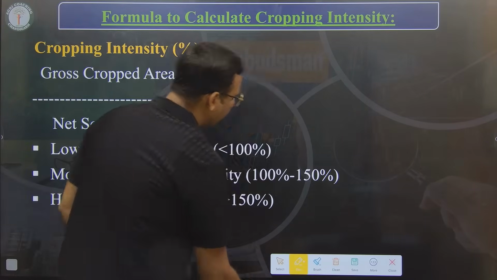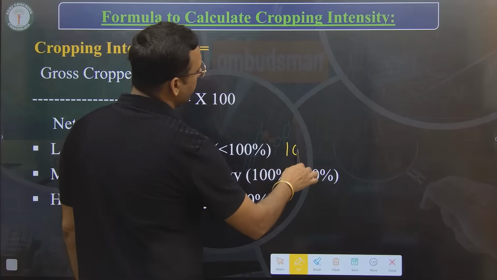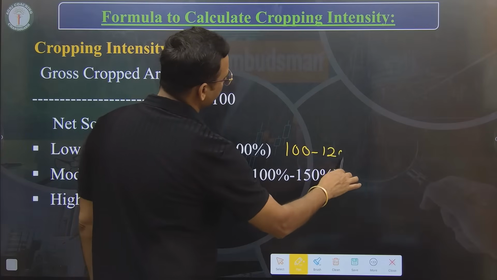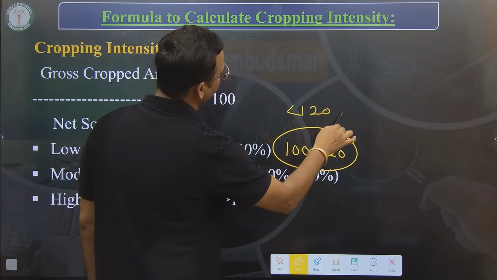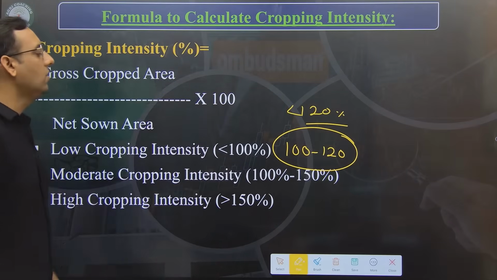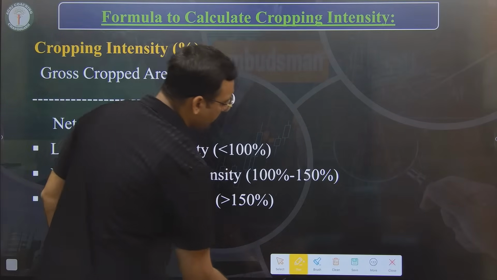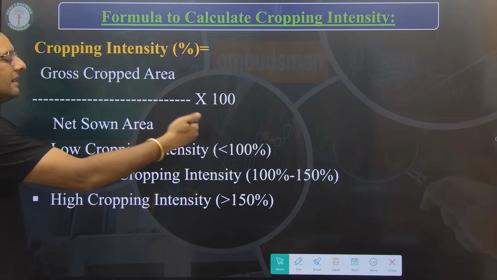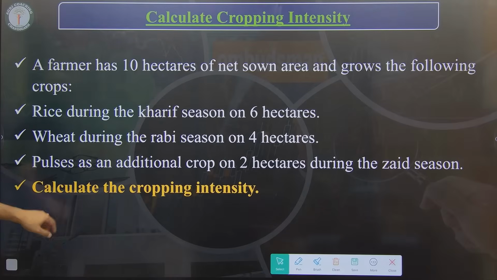Now the definitions are getting changed. This is something which is in the book, but according to the government definition in the current affairs scheme, now the government is saying if it is less than 120%, then we will consider it low cropping intensity, right? So if the cropping intensity of a state is less than 100 to 120, it will be low. Up to 150 it is moderate, and more than 150 it is considered as high.